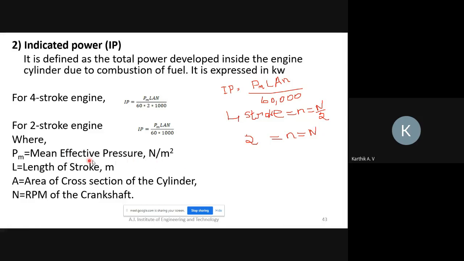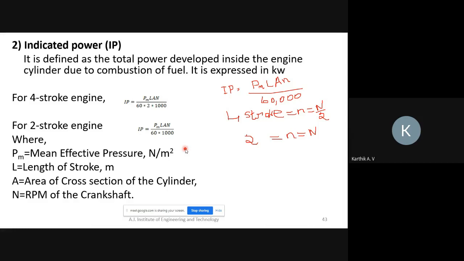Okay. So next, P is the mean effective pressure. It is in Newton per meter square. Here all units should be in meters only. If it is given in centimeters, you convert it into meters. L, the length of the stroke, is in meters. A is the area of the cross section of the cylinder, and the area formula is pi d square divided by 4. And N is equal to the RPM of the crankshaft.